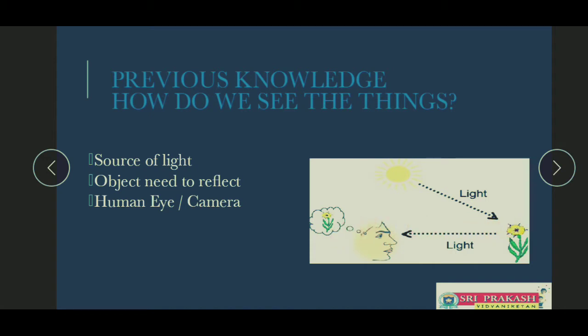So what is essential? A source of light is essential, reflection from the object is essential, and a human eye needs to capture the image.